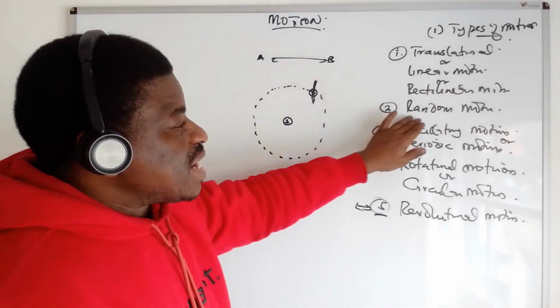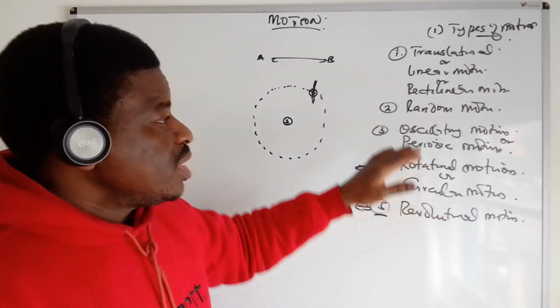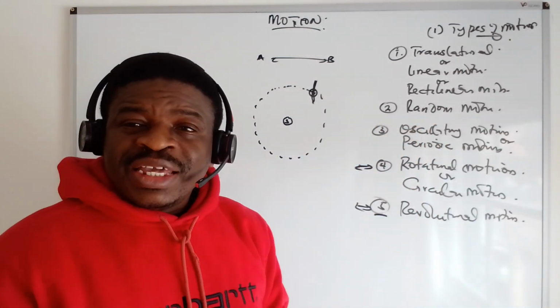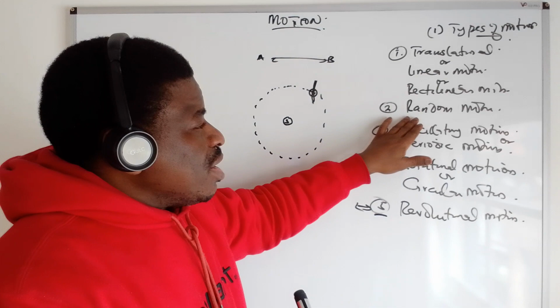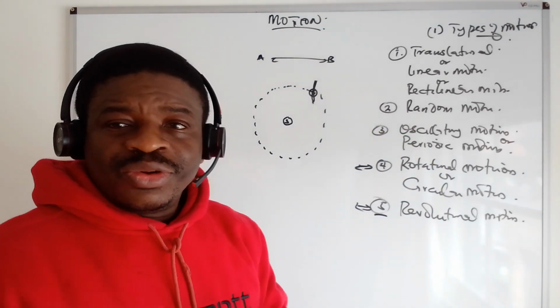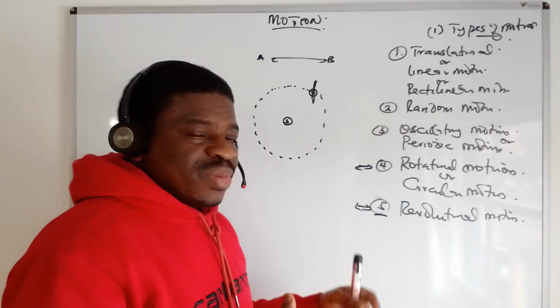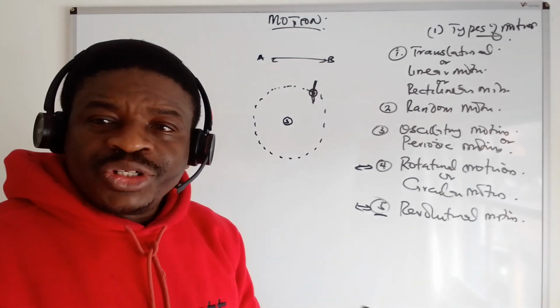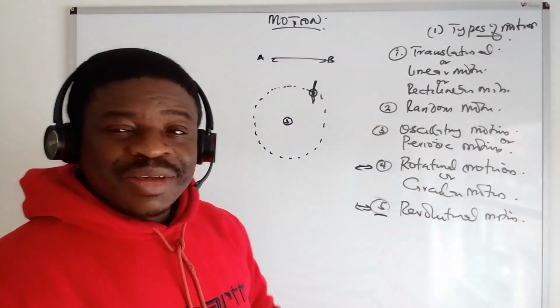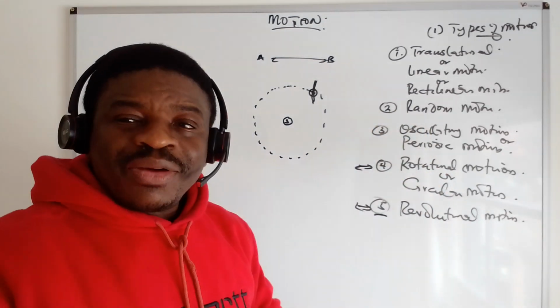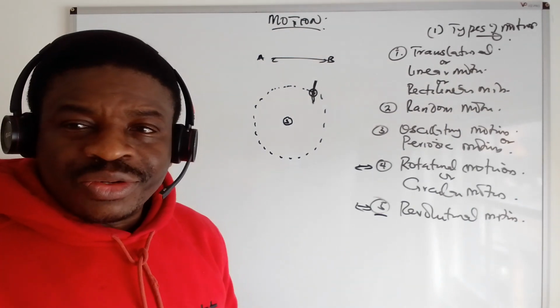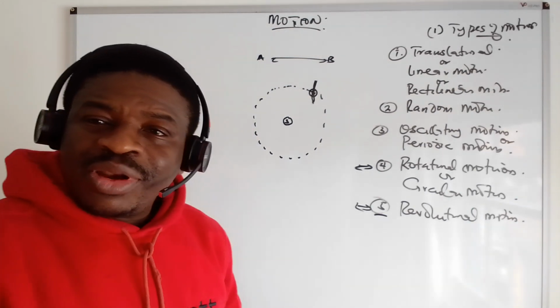Then the second is random motion. Random motion is a haphazard motion. If you are doing biology, you hear of Brownian motion. In some places they still call it Brownian instead of random. That is just like the movement of pollen grains.